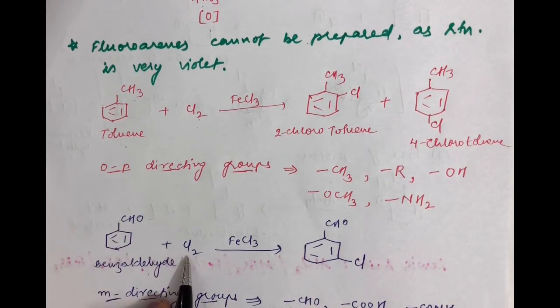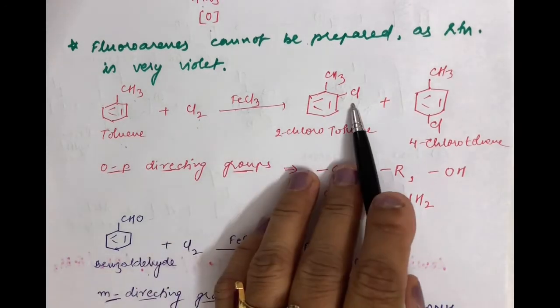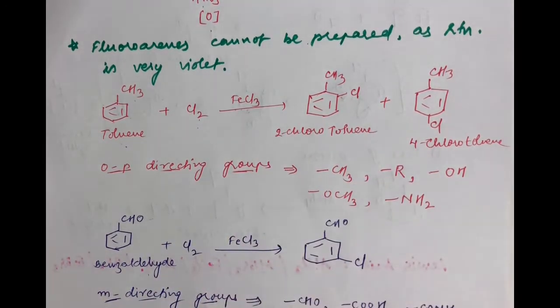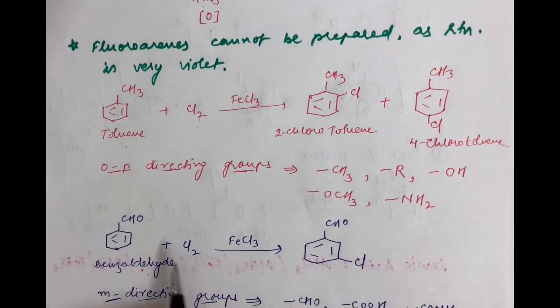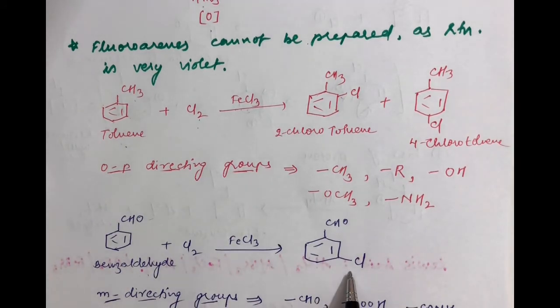Now you are doing its chlorination in the presence of FeCl3. You may be thinking it also would give the product like that as you have obtained here for ortho and para. No. Actually you need to see the type of the inductive group in the aromatic hydrocarbon. Here the CHO group is a meta-directing group. So the incoming electrophile will be attached at the meta position. So the product you obtain is meta-chlorobenzaldehyde.